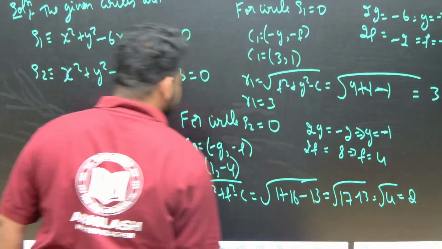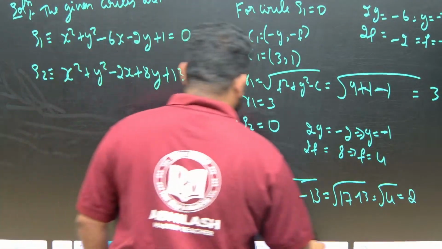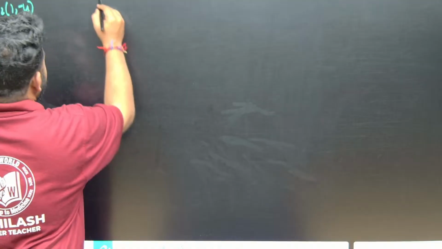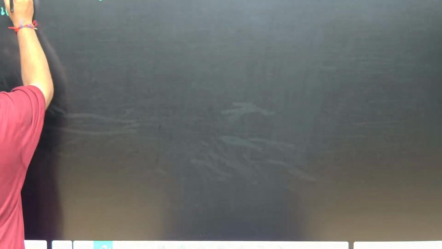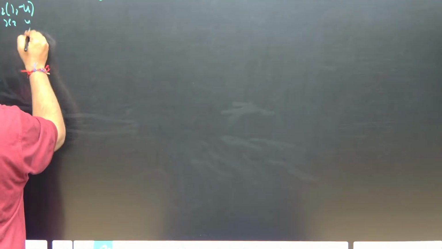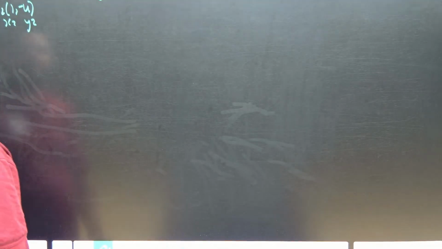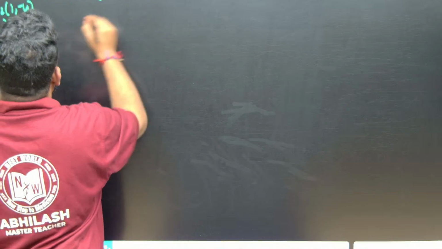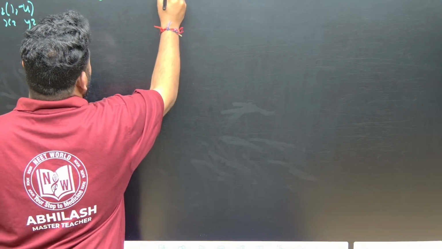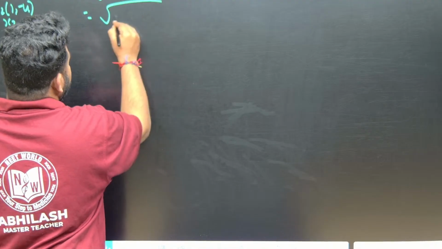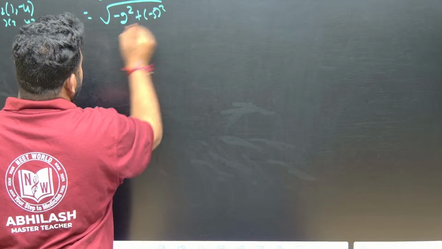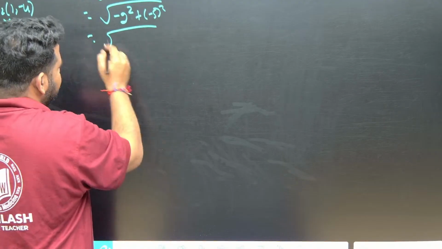So we have to use the distance formula. C1C2 is the square root of, let this be x1, y1 and this be x2, y2. x2 minus x1 is 1 minus 3, whole square, plus y2 minus y1, minus 4 minus 1, whole square. This becomes minus 2 whole square plus minus 5 whole square. So this will be 4 plus